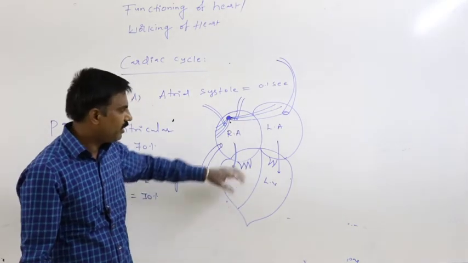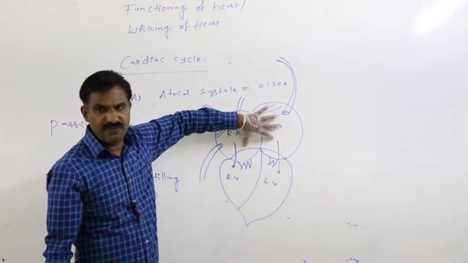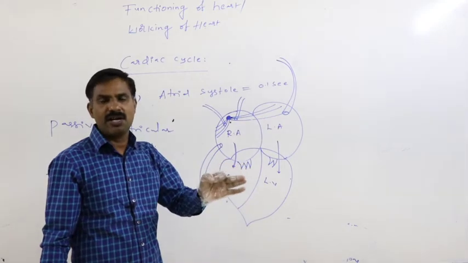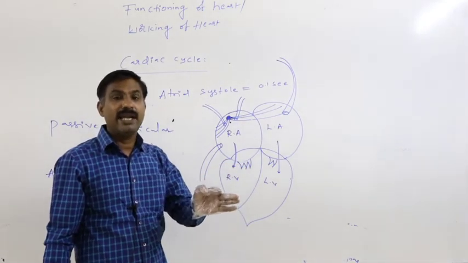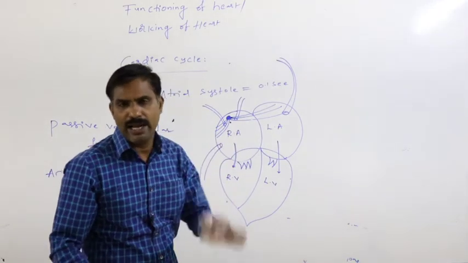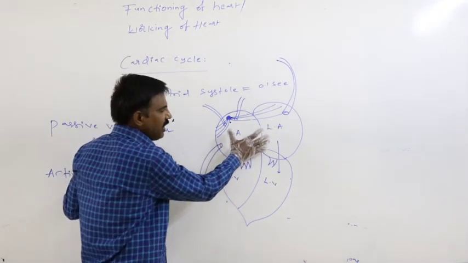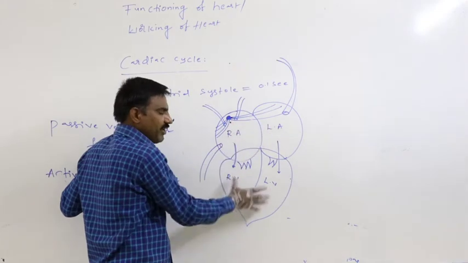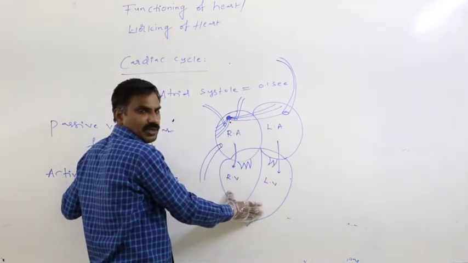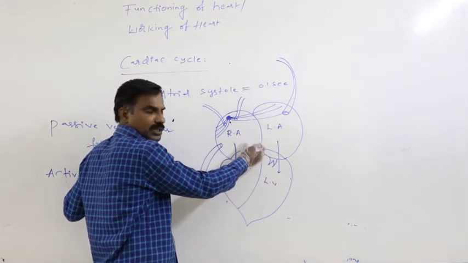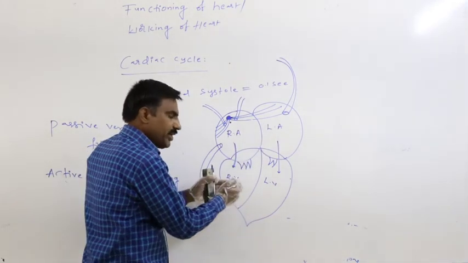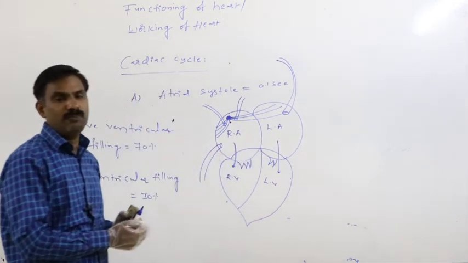So only the end of atrial contraction is equal to the end of ventricular relaxation. At the time of atrial contraction, ventricles are in relaxation, and as the atrial contraction completes, ventricular relaxation is also completed.